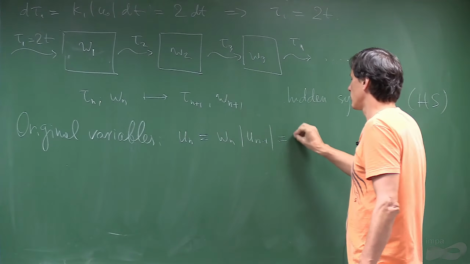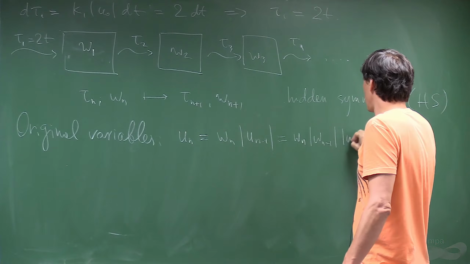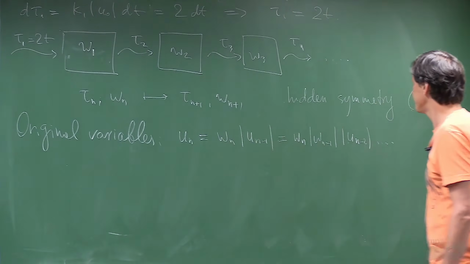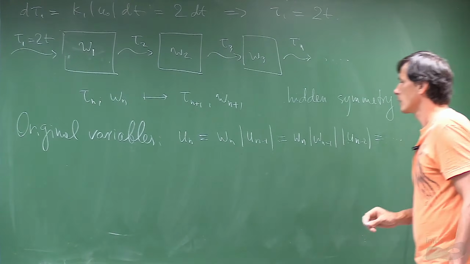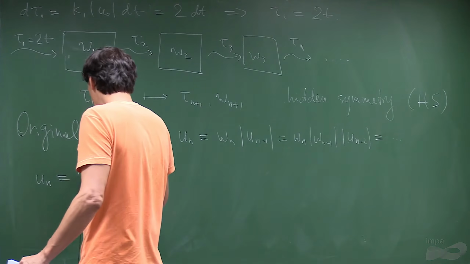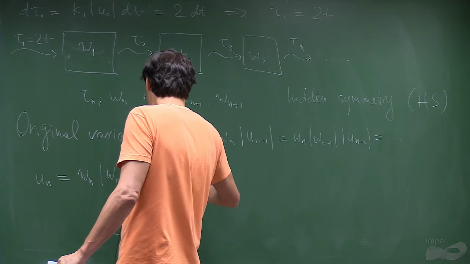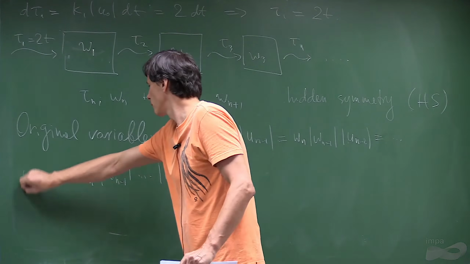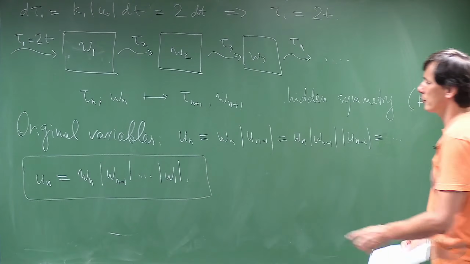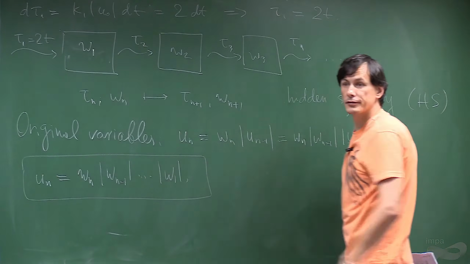Then you can do the same here, and so on. So at the end you get the formula that un is wn modulus wn minus 1 w1. So that's the formula for un. If you want to get un, you have to solve all this system until wn and take a product.